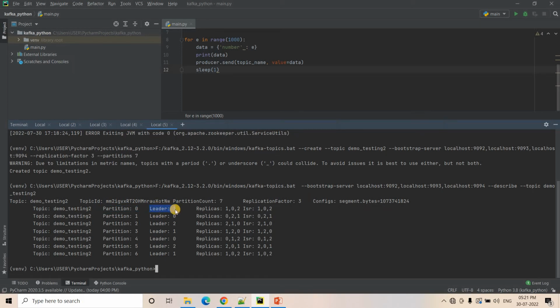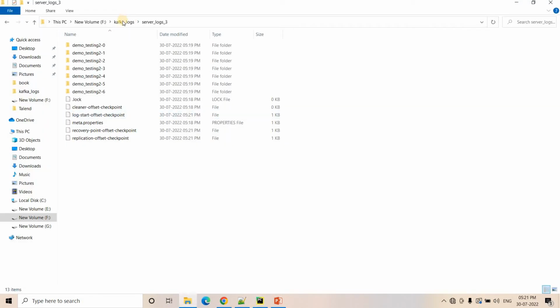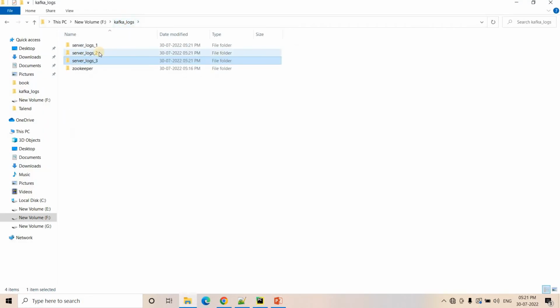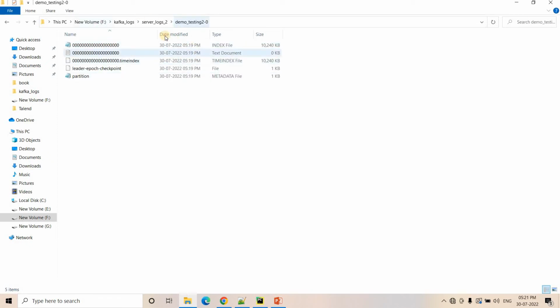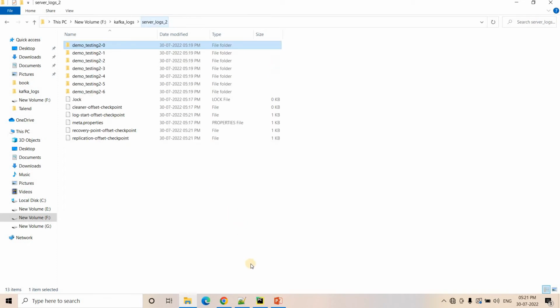Broker ID 1 is nothing but our server 2, because in our case the broker ID starts from 0, right? So leader 1 indicates that the second broker, or second server, has the leader for our partition 0. So for partition 0, if I go to the second server and to the 0th partition, this is the leader. And the copies of partition 0 stored in the other servers are called in-sync replicas.